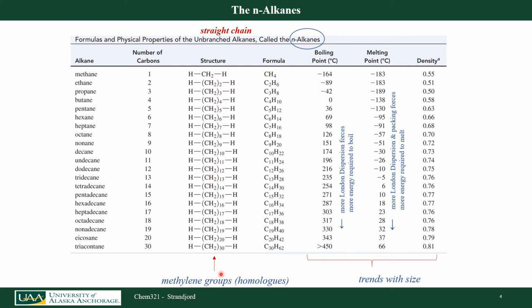And looking again at these, these are my methylene groups. There's a term that our book uses that says that each of these just has a different number of methylene groups. Those are all called homologs of each other.